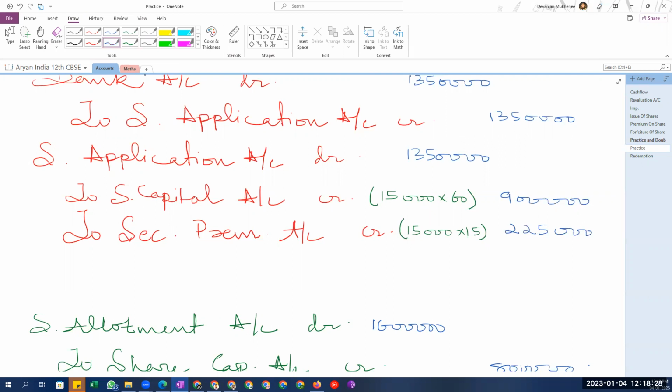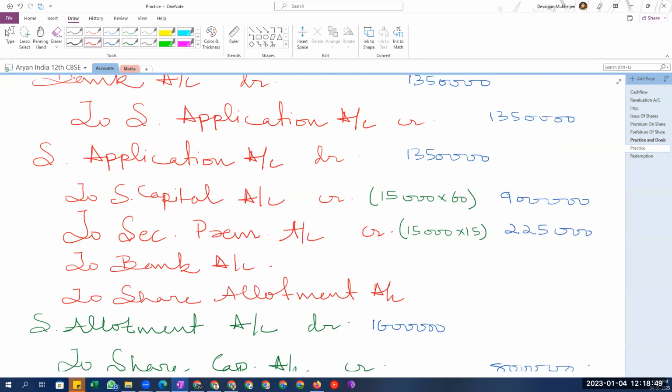Okay. Now we will reject. So then the next one will be to bank account, and the remaining will be to share allotment account.